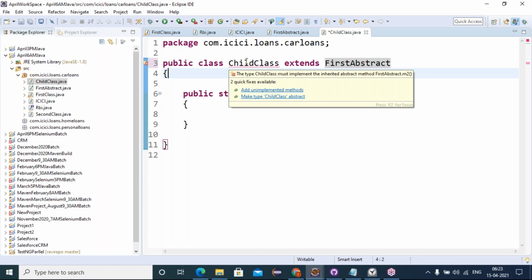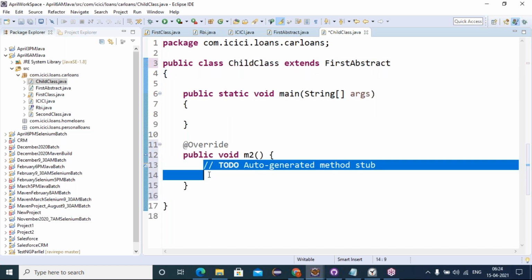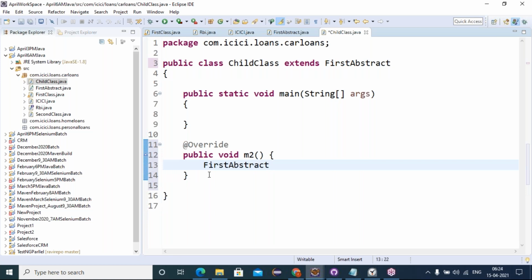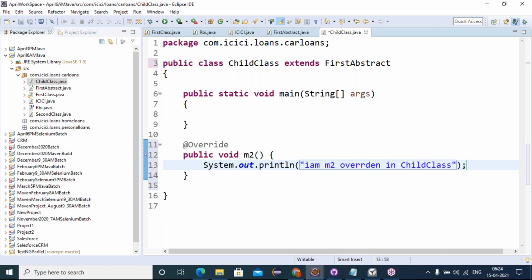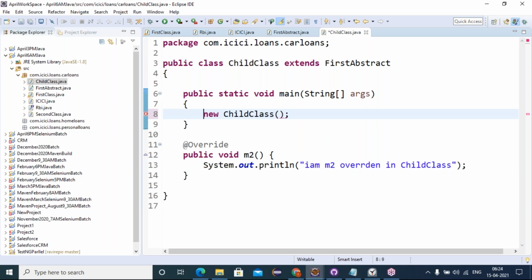What are all the unimplemented methods? What methods are going to be implemented here? M2, because M2 is unimplemented. That is going to be implemented. Now who will access them? So in the child class, I'm creating an object of child class, storing it into a reference of type child class.